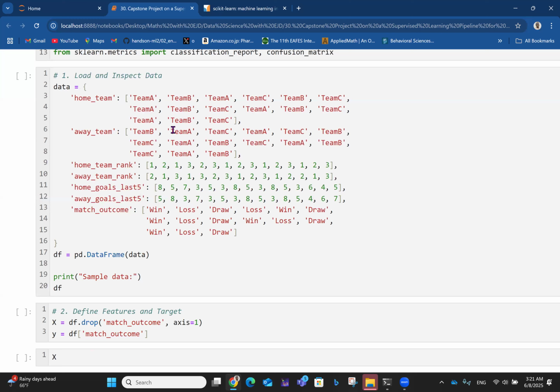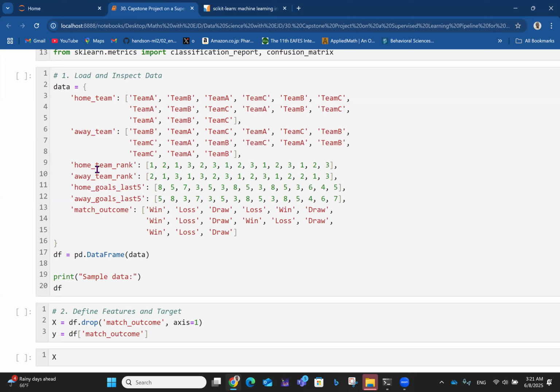So for away team, you have team A, team B, team A, team C, based on the matches we are looking at. In particular encounters, you have the home and away team. The first list holds the home teams, whatever comes as the home team. So team A, team C, and it goes on like that.